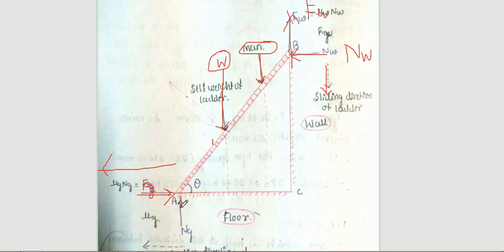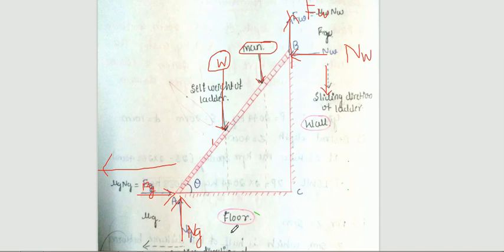And you have to show the normal reaction, perpendicular to the floor, represented by Ng. That is the normal reaction of the ground, the friction force at the ground, Nw is the normal reaction at the wall and Fw is the friction force at the wall.